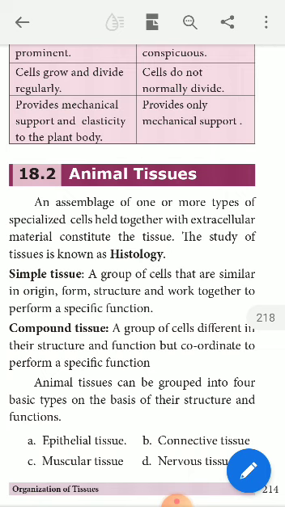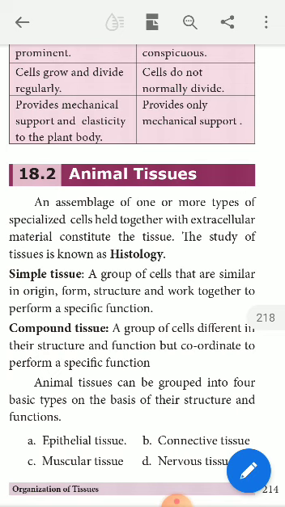Next, totally the animal tissue can be classified into four main divisions on the basis of their structure and functions. Only on the basis of their structure and functions, the animal tissues are classified into four main types. One is called epithelial tissue, another one is connective tissue, the third one is muscular tissue, the fourth one is nervous tissue.